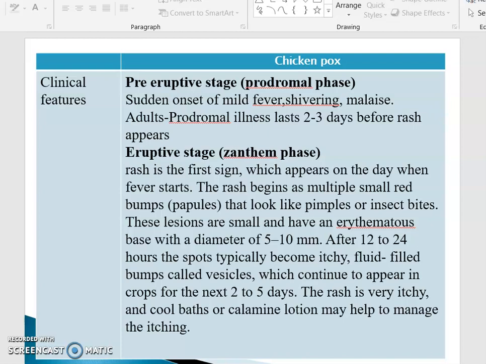So we may sometimes mistake it for an insect bite. These lesions are small and have an erythematous base with a diameter of 5 to 10 millimeters.